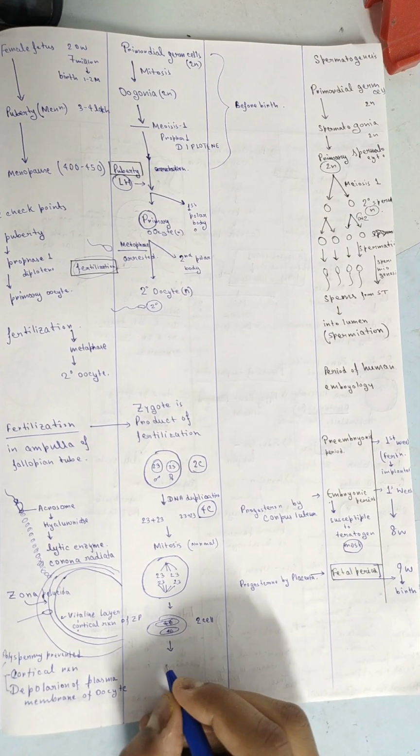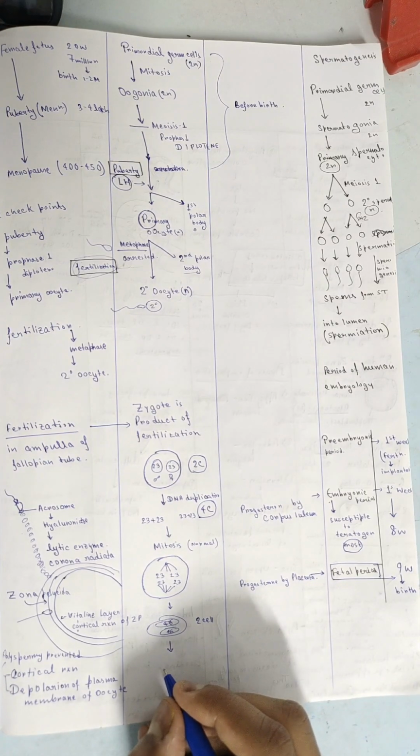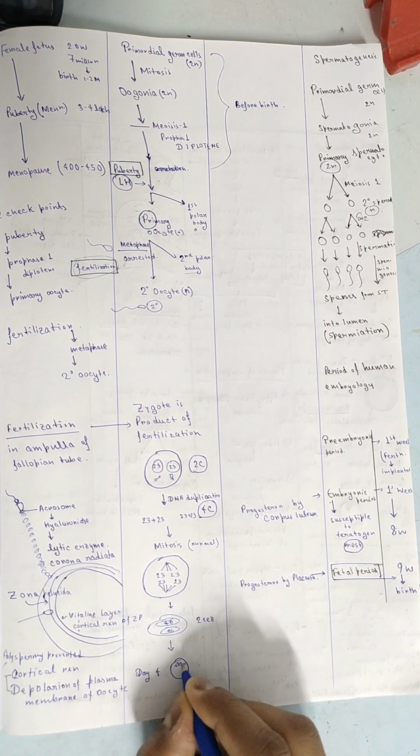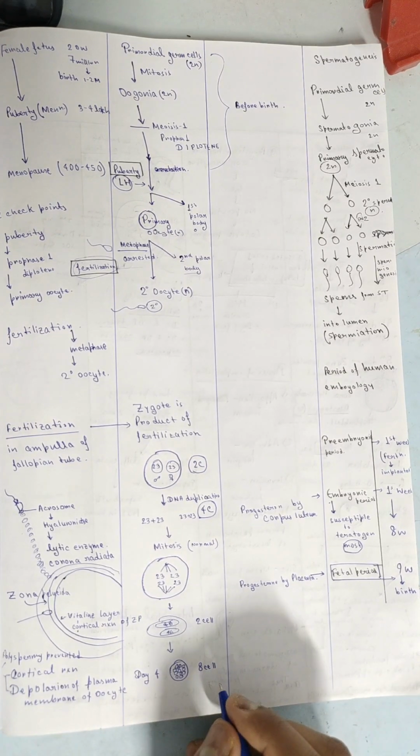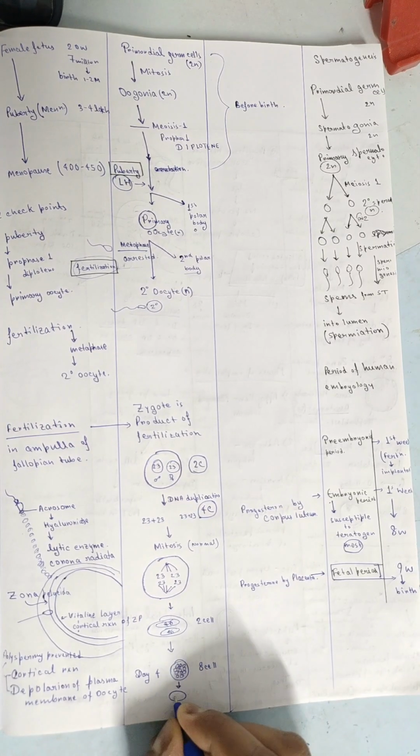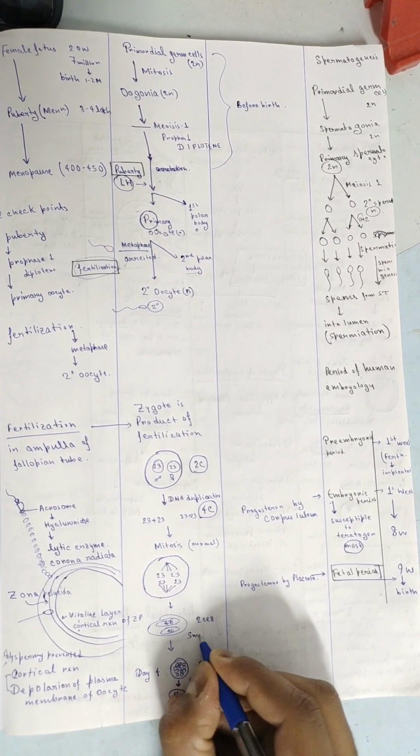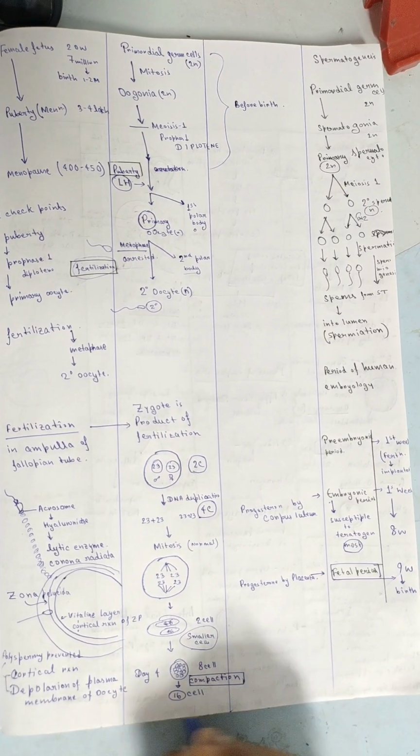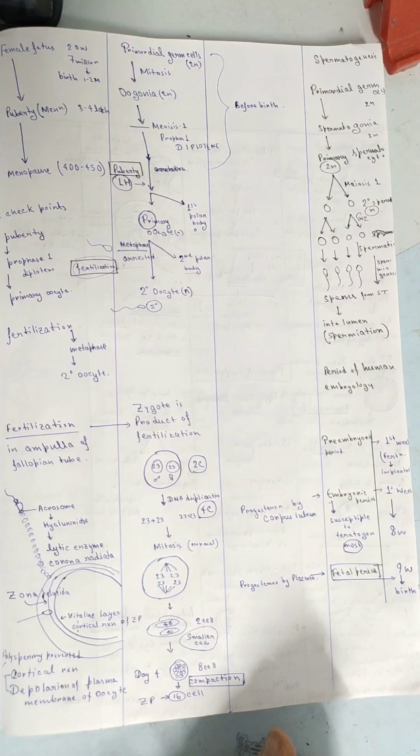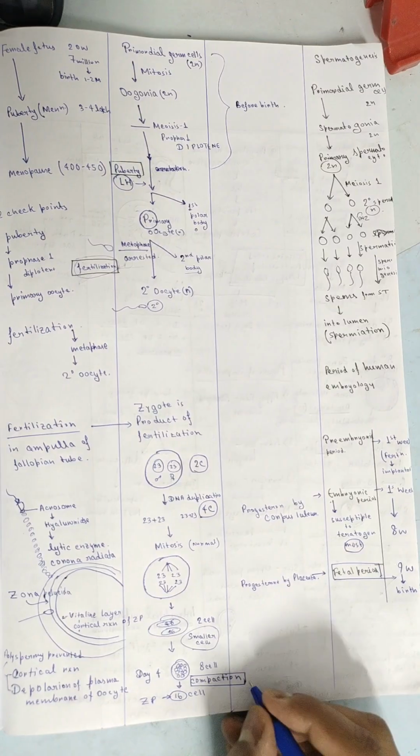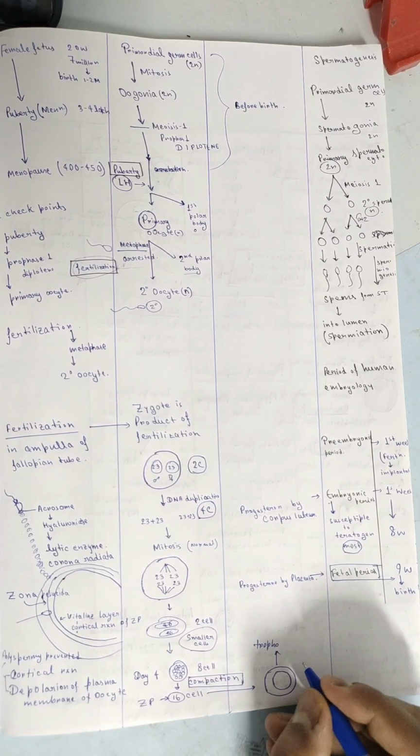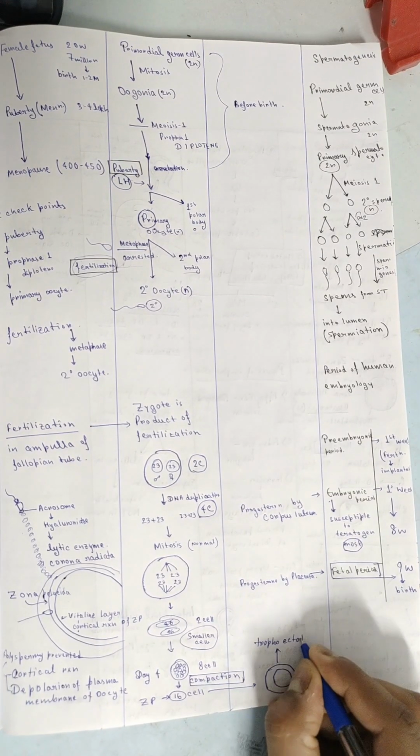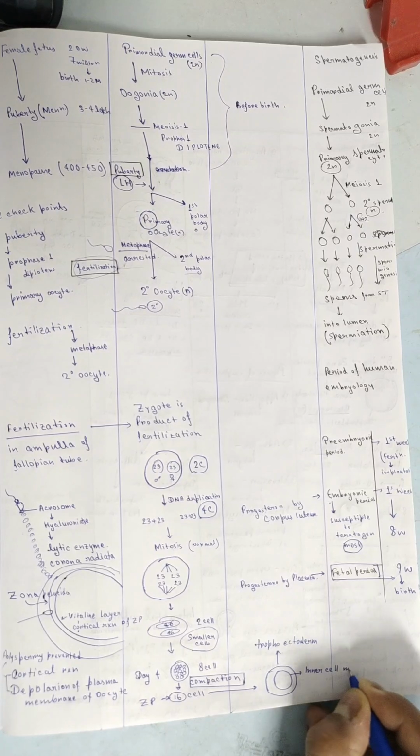The 8 to 16 cell stage is the morula. On day 4 we have the 8 cell stage, and then these 8 cells undergo compaction and form the 16 cell stage. This morula has an outer layer called trophoectoderm and an inner layer called inner cell mass. The inner cell mass forms the fetus.